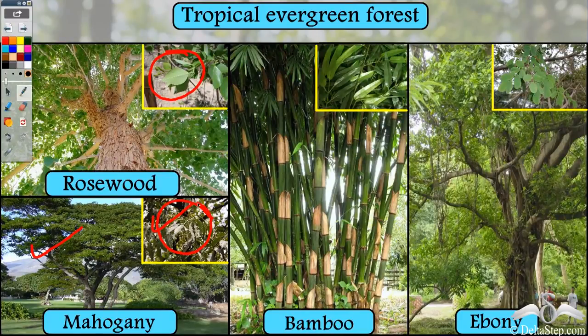Now, what about bamboo? Well, bamboo has a very unique structure. So you don't even have to look for the leaves. The structure itself will help you identify that it is a bamboo tree. So as you can see, this slender type of structure is what a bamboo tree is. And definitely its leaves look like this. Now, what about ebony? Well, the ebony tree has this structure, and by its leaves you can identify that it is an ebony tree.